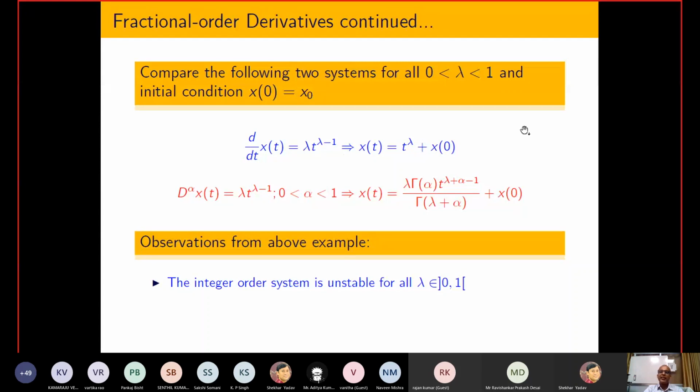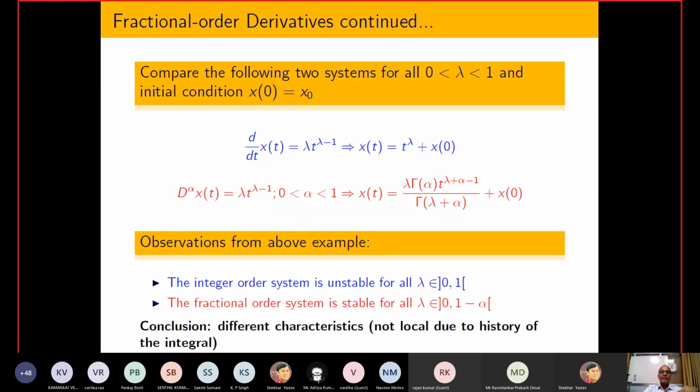So if during modeling you have developed an integer order model, and you found during theoretical analysis that the system is unstable, but originally your system is stable, then please do not use integer order modeling, go for fractional order modeling, because whatever information is given by your model is incorrect. So again, in that situation you can use the fractional order derivative.